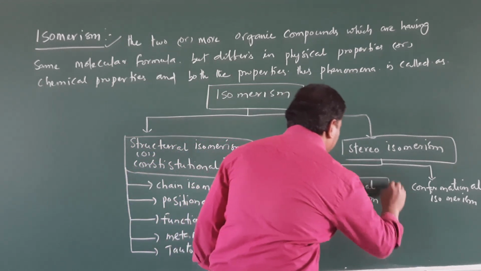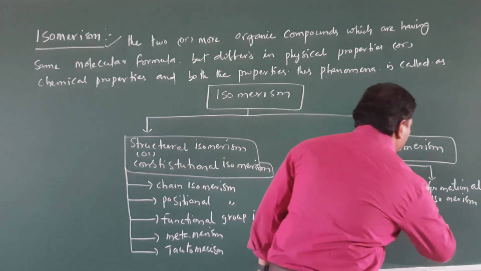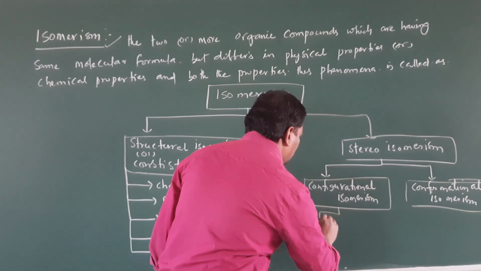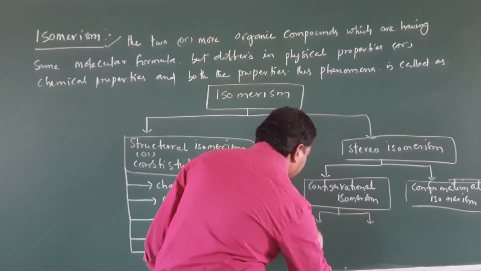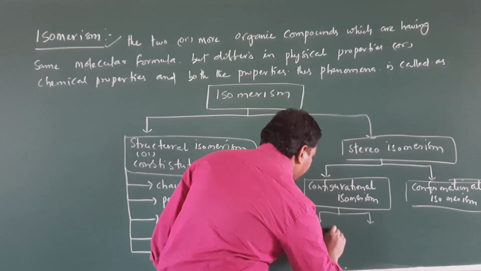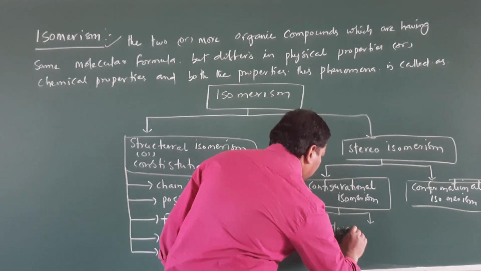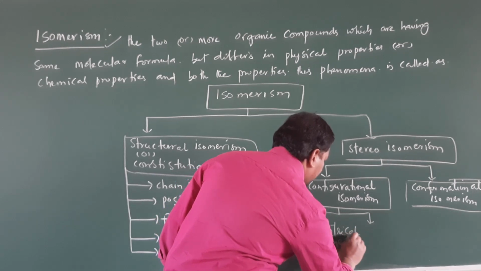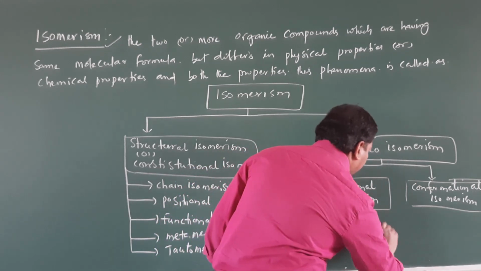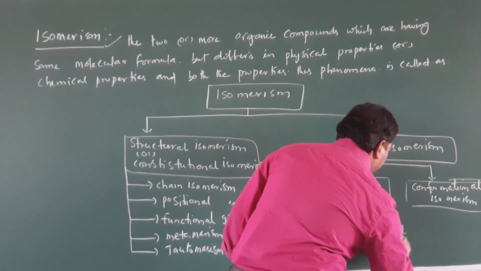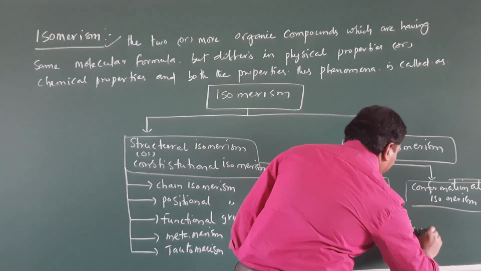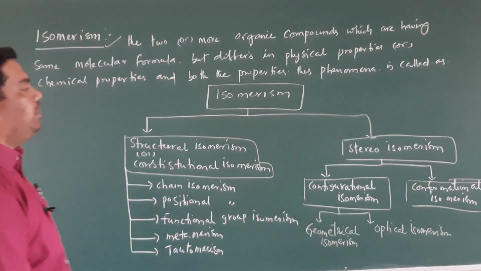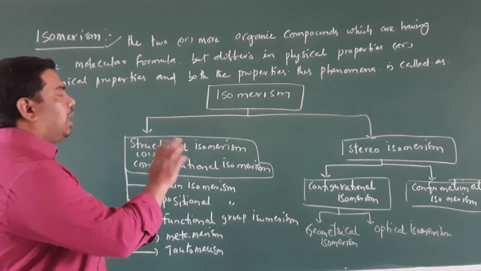Again, configurational isomerism is classified into two types, that is geometrical isomerism and second one is optical isomerism. So this is the classification of isomerism.